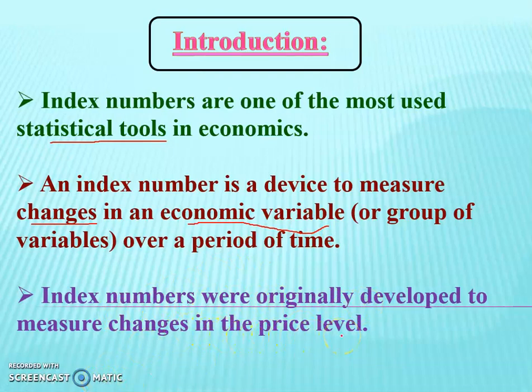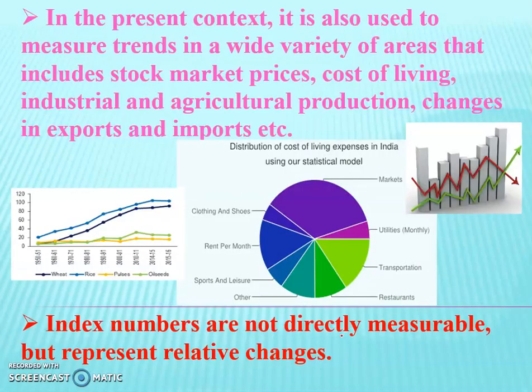Means initially this index number was used only to measure the changes in price level. Nowadays, we can use this index number in order to find out the changes in stock market, cost of living, industrial and agricultural production, changes in export and import, etc.